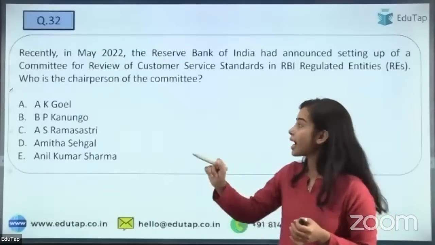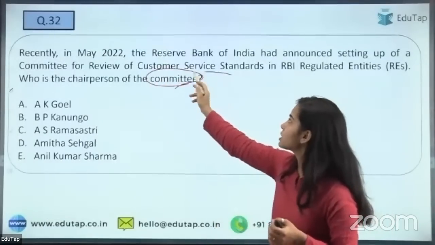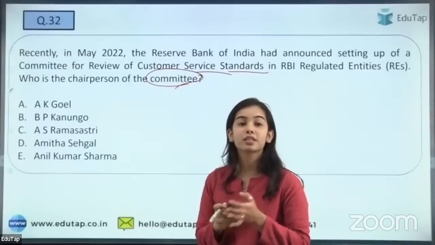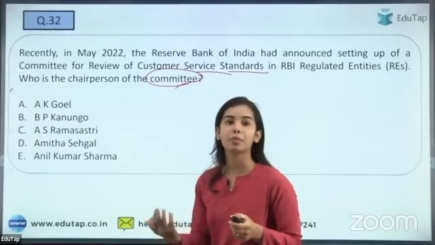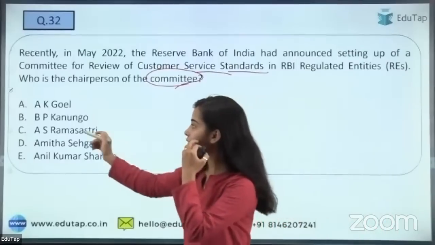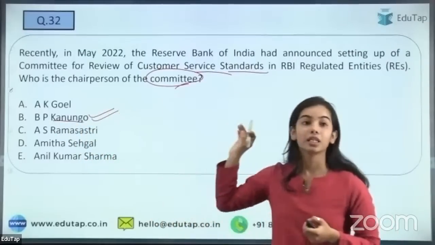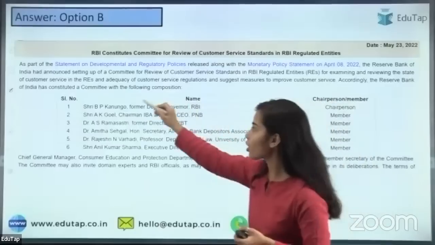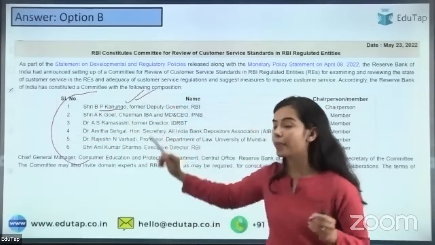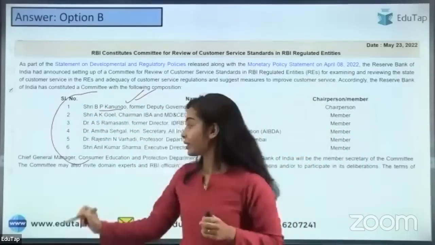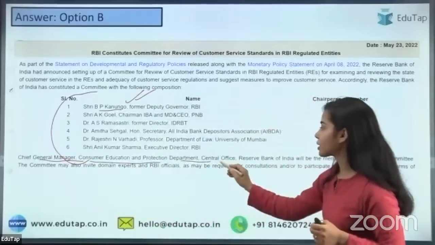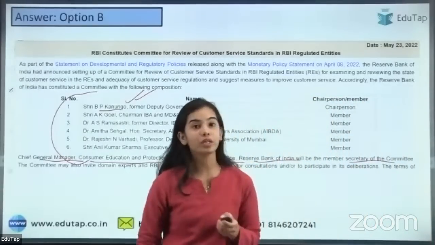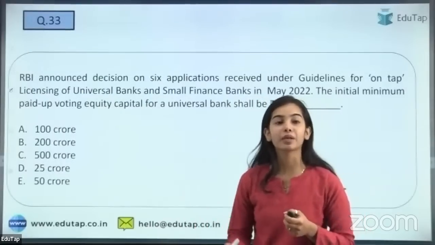So the next question is: who is the chairperson of the committee for consumer service standards? There is a committee formed by the RBI for the review of customer service standards, and you have to tell who is the chairperson of this committee. The right answer is BP Kanungo. He has been made the chairperson of this committee formed by RBI. The Chief General Manager, Consumer Education and Protection Department, Central Office, Reserve Bank of India will be the member secretary of the committee. Yes, BP Kanungo ji.